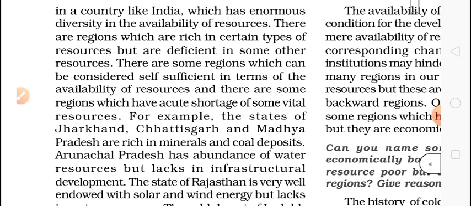So these resources are there, but others are not. If Punjab wants iron, they do not have it. But it is found in Jharkhand, in Odisha, in Madhya Pradesh.